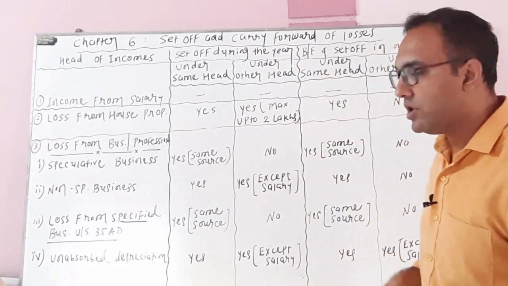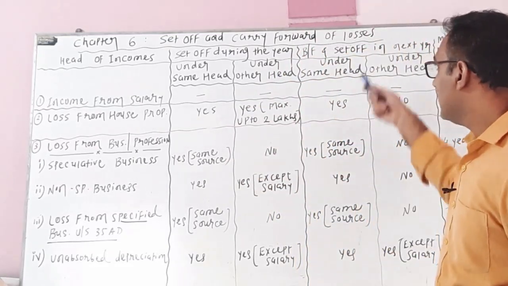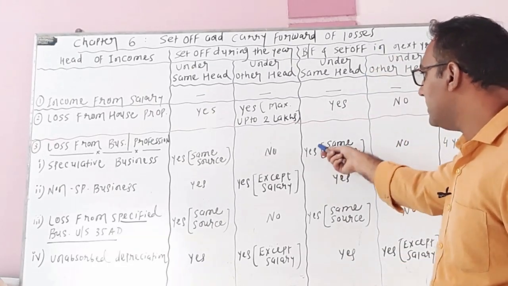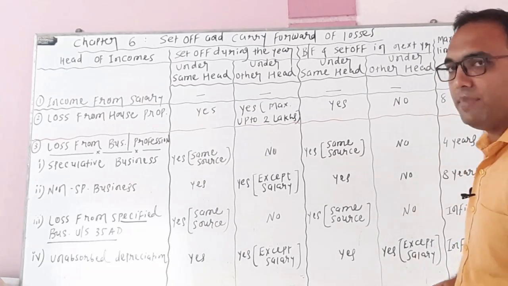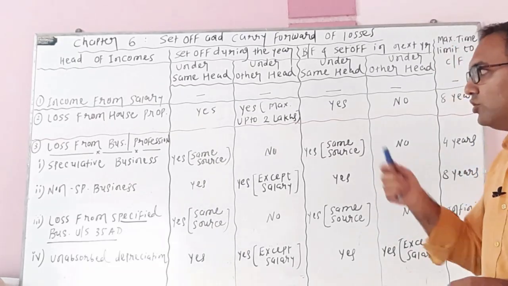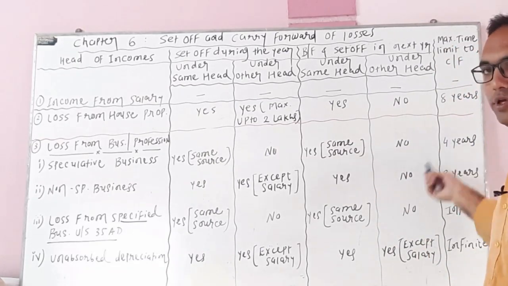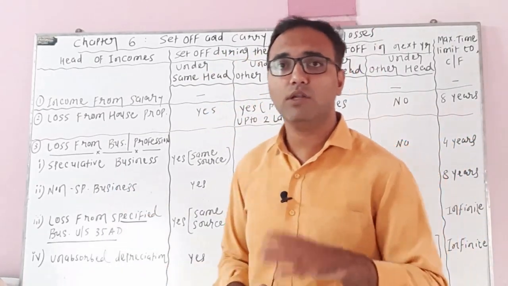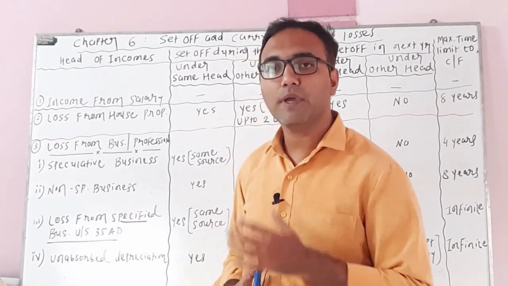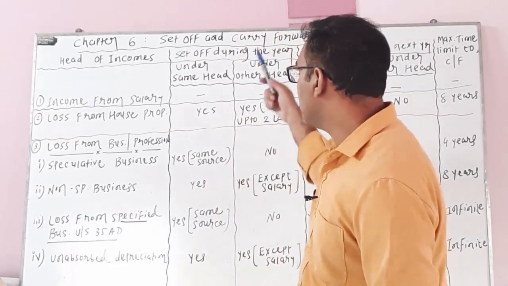If there is a brought forward loss for the speculative business, you can adjust under the same head. Answer is yes, but only against the same source. Under other head, answer is no, and the maximum time limit to carry forward such losses of speculative business is 4 years. Next, non-speculative business.